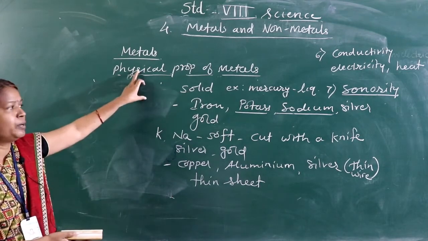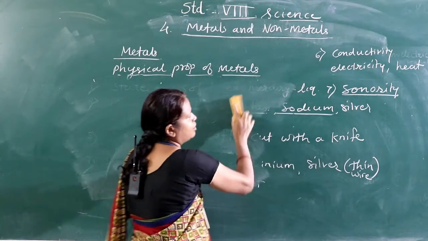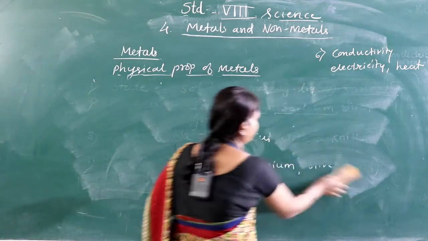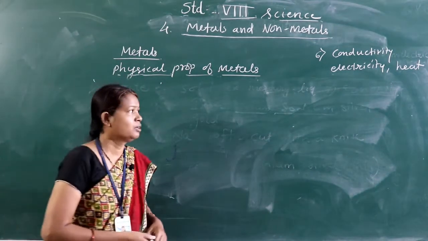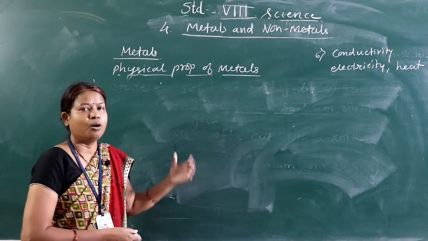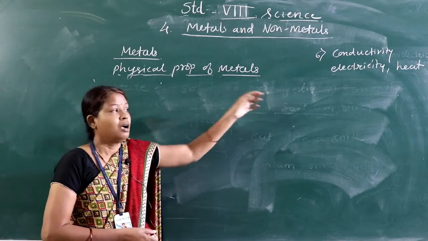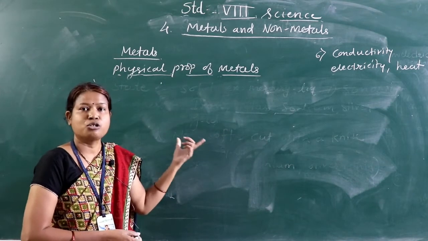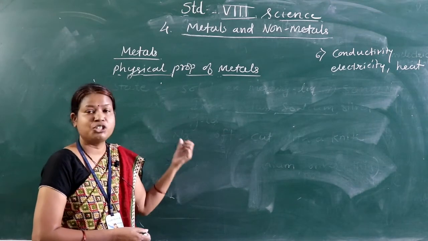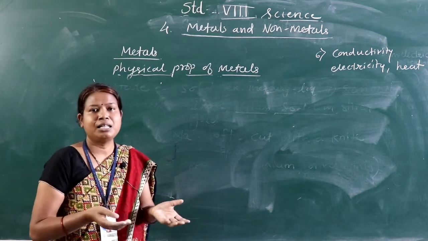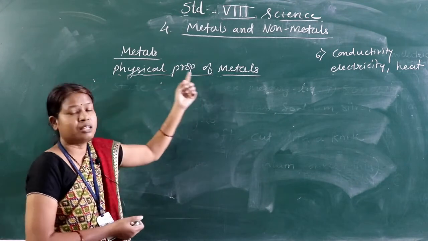But in physical properties, certain exceptional cases are also there, so many times we get confused whether the material is a metal or not. I just said that all metals are solid, but then I told you that mercury is not solid. I said all metals are solid at room temperature, all have good malleability and lustrous property, but not all metals are physically the same. We cannot classify metals on the basis of physical properties.